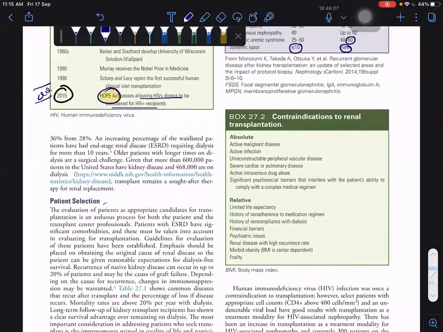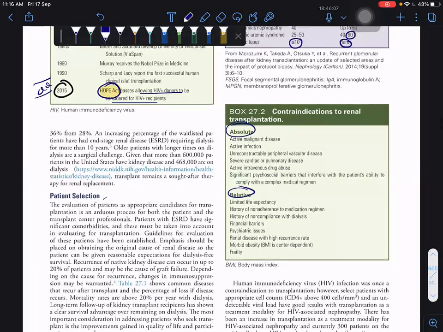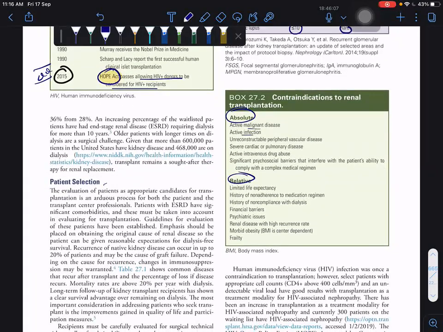Now, the contraindications to transplantation, the absolute and the relative, are very important. For absolute, you have to give malignant diseases, infections, unreconstructible peripheral vascular disease, severe cardiovascular and respiratory diseases, IV drug abuse, and psychosocial barriers. Just don't forget IV drug abuse. You have to know absolute and relative contraindications separately. IV drug abuse is an absolute contraindication, and the psychosocial barrier is also absolute. We thought it was relative, but no, this is absolute.